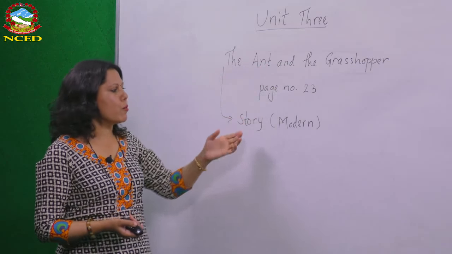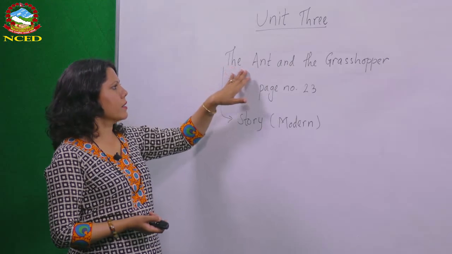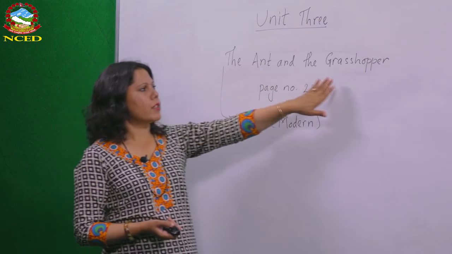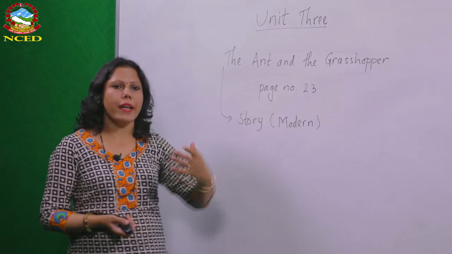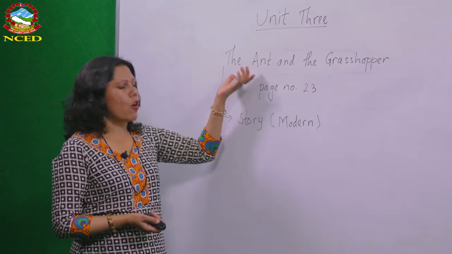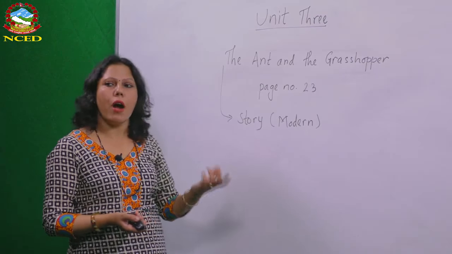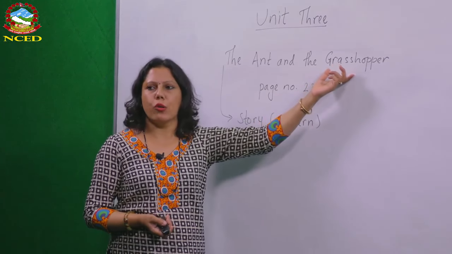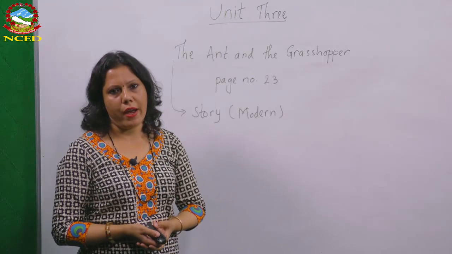In this modern story, Judge resembles the Ant, and Tom is like the Grasshopper, but the ending of the story is completely different. Here, the Ant or Judge does not get a happy life, or he was not rewarded. Rather, the Grasshopper or Tom is rewarded. He had a very happy life in the end.